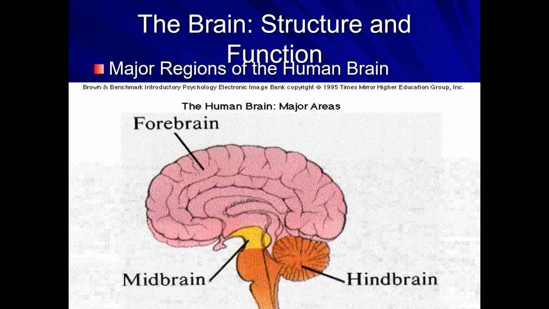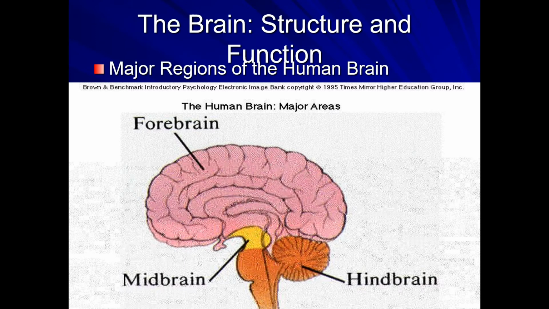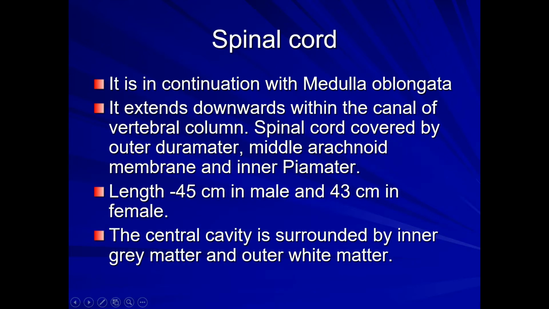I am not going into the details of the brain, as you have already studied that in the previous classes. You have studied the gyri, sulci, gray matter, white matter, convolutions and all those things. I am not going into detail. But another part of the central nervous system is the spinal cord, which starts from the medulla oblongata. In the previous photograph, you must have seen this is the medulla oblongata. From there, it runs downwards, extending within the canal found in the vertebral column.